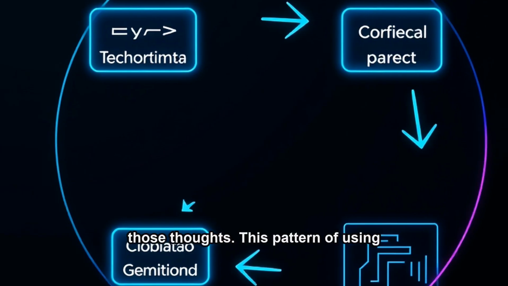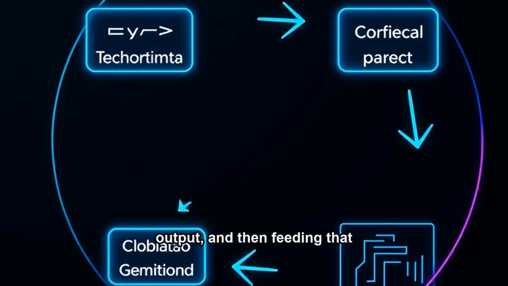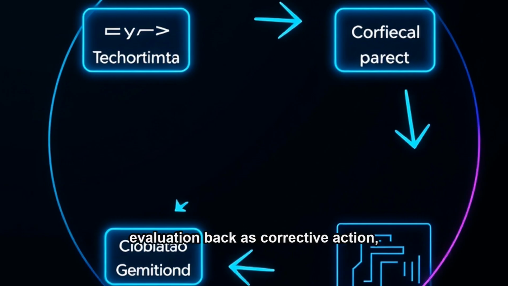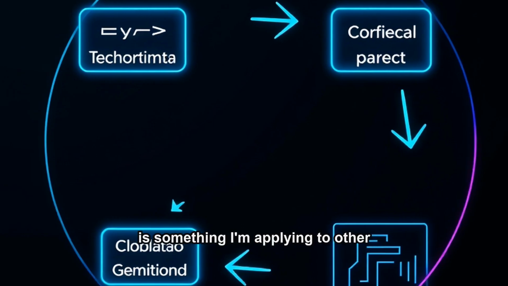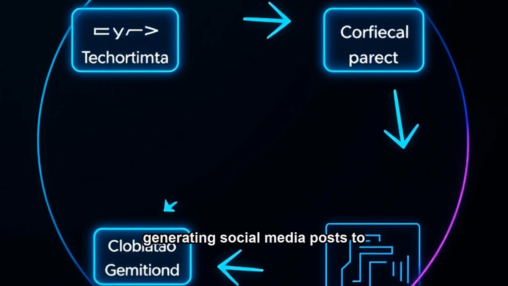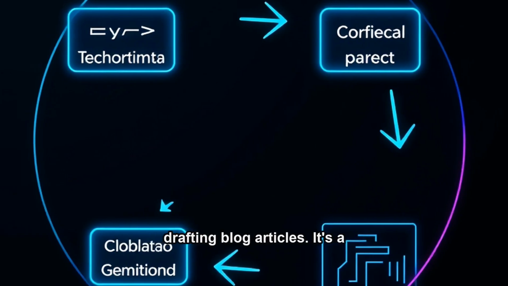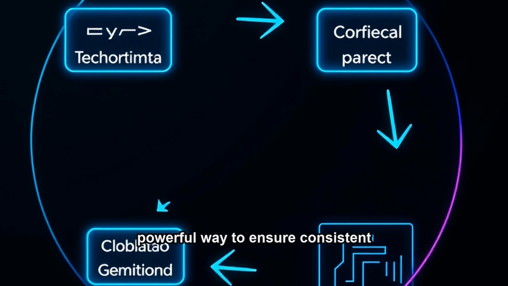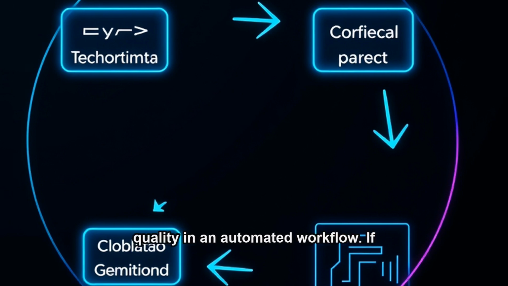This pattern of using an LLM to evaluate another LLM's output, and then feeding that evaluation back as corrective action, is something I'm applying to other areas of my automation as well, from generating social media posts to drafting blog articles. It's a powerful way to ensure consistent quality in an automated workflow.